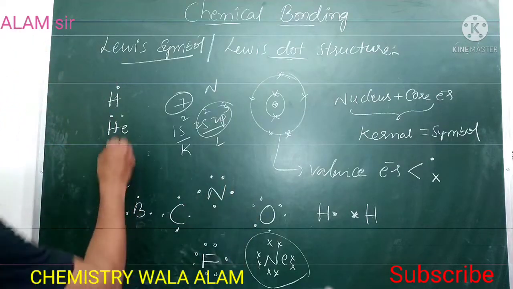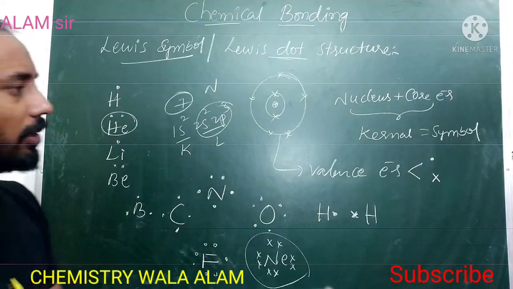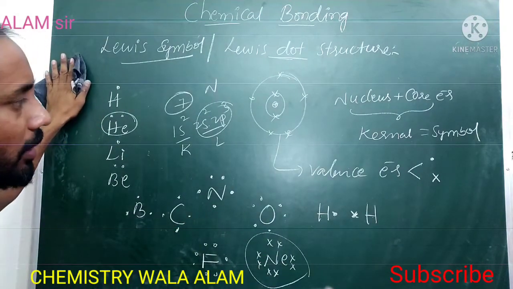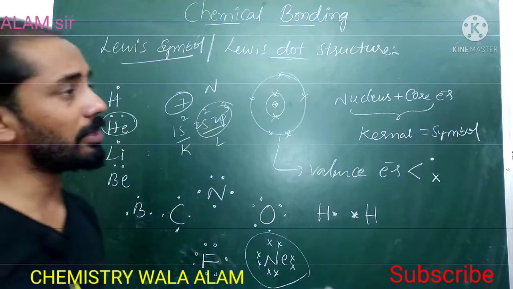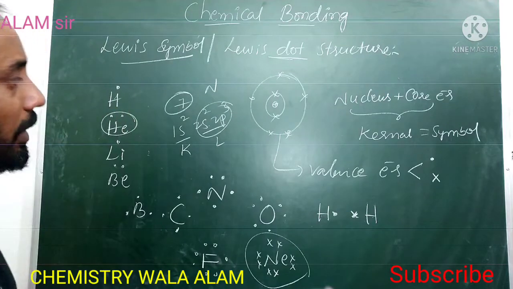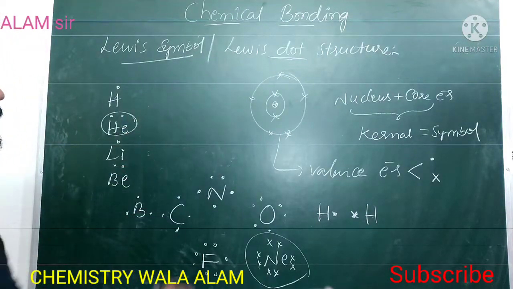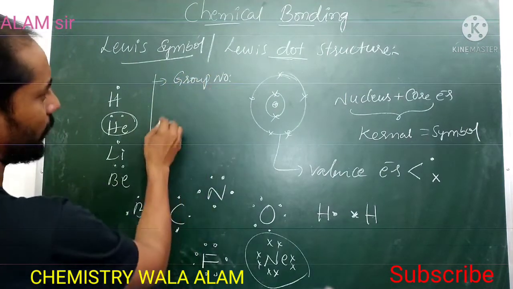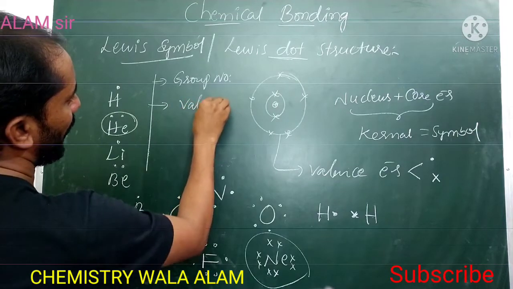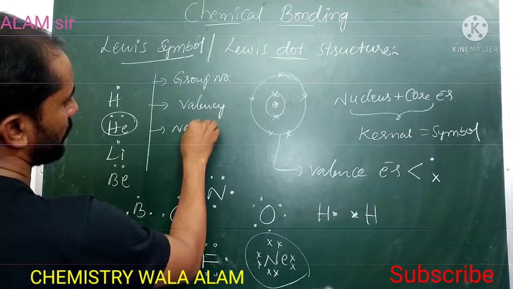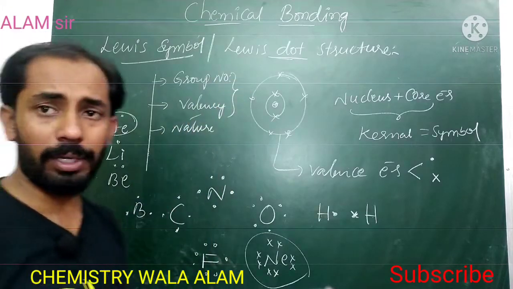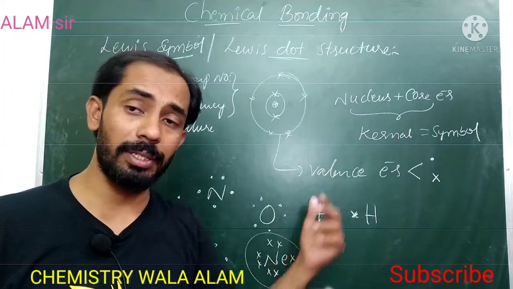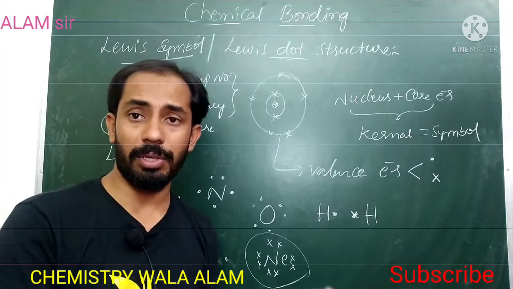Helium also has the duplet electronic configuration, and the remaining elements are not as stable because they have not got the stable electronic configuration. So Lewis symbols or Lewis dot structures give information about which group the element belongs to. It can give the group number, and based on that we can find the valency and the nature also. Mainly these two things we can find, the group number and valency. By knowing these two, we can write the formulas of the compounds by using the crisscross method.